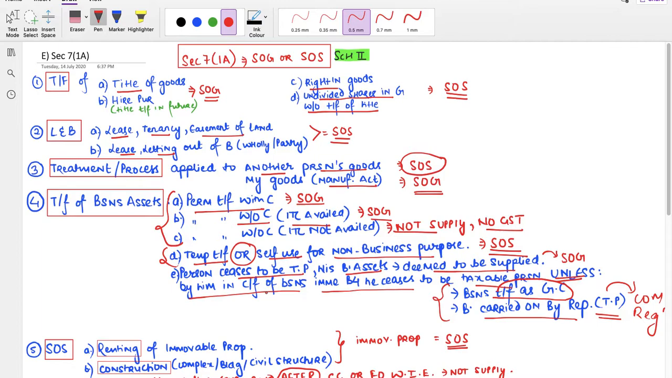So here we end section 7, scope of supply.